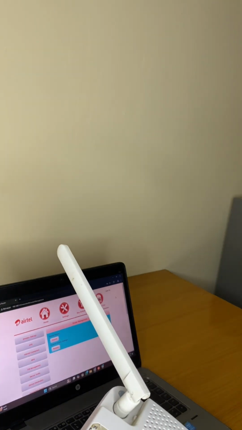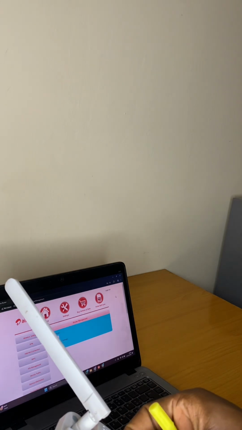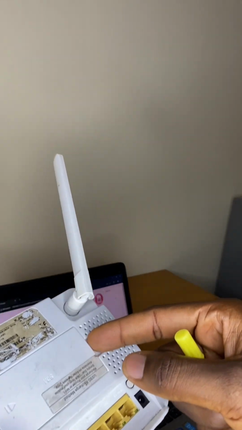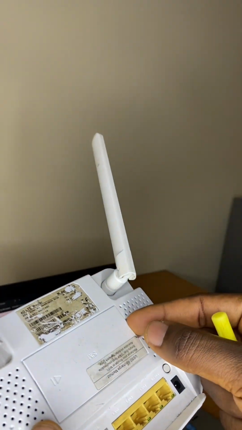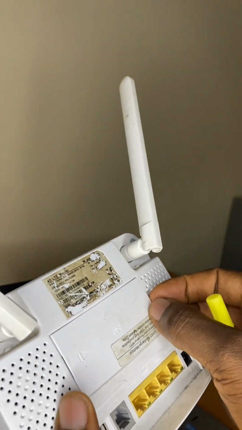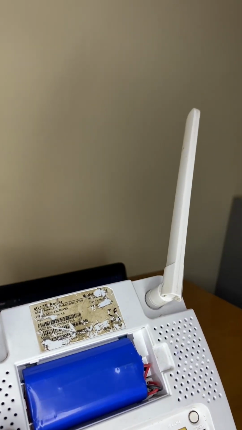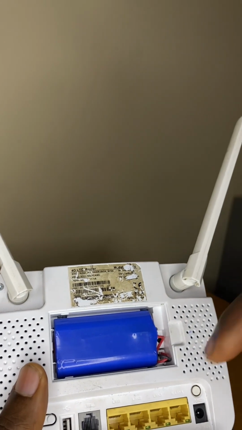To perform this hard reset without connecting to your router, you have to open the back of your router. You do it like so. Once you've opened the back, this is the battery.